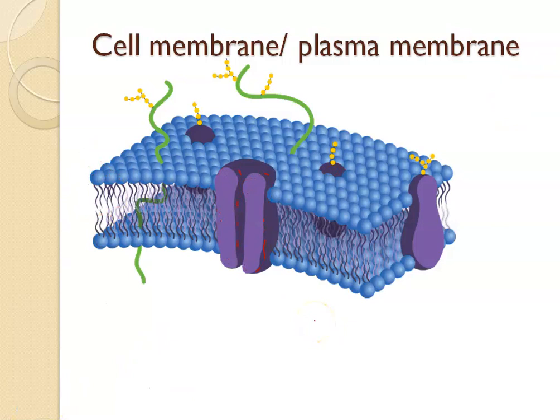Okay, let's draw this. Let's take a rectangle like this, and let's arrange the hydrophobic ends, ball-like structures, here. This is the first layer.